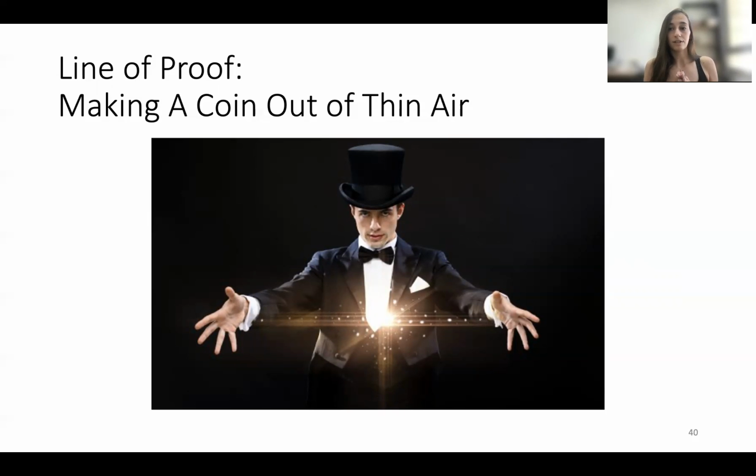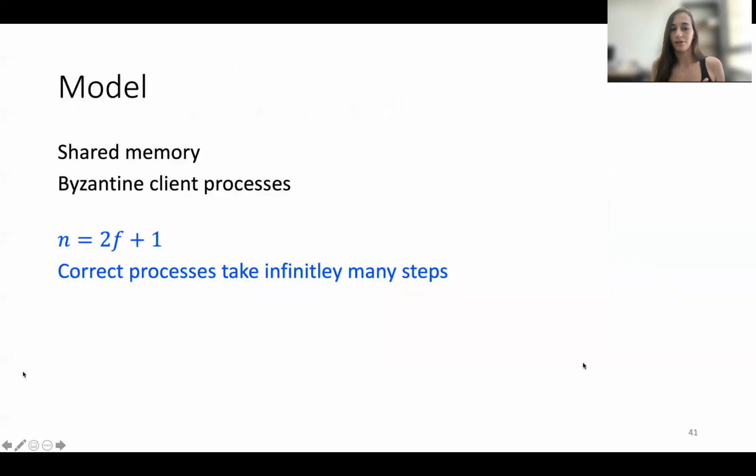Then, because asset transfer has an implementation from both reliable broadcast and from snapshot, we can conclude the same result for them as well. So now we can extend the model, and we can now add that n equals 2f plus 1, and that correct processes take infinitely many steps in the execution. This is another conclusion from our lower bound.